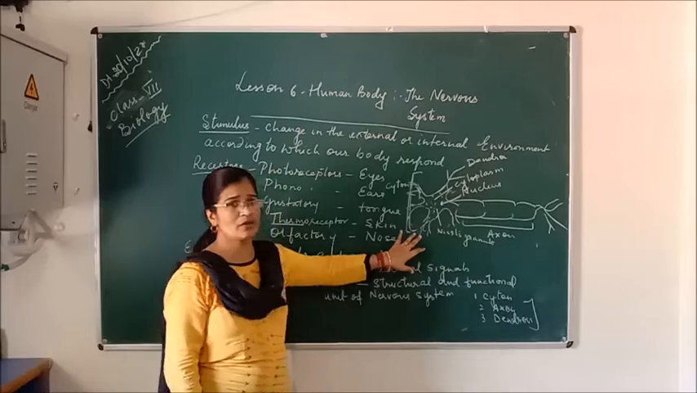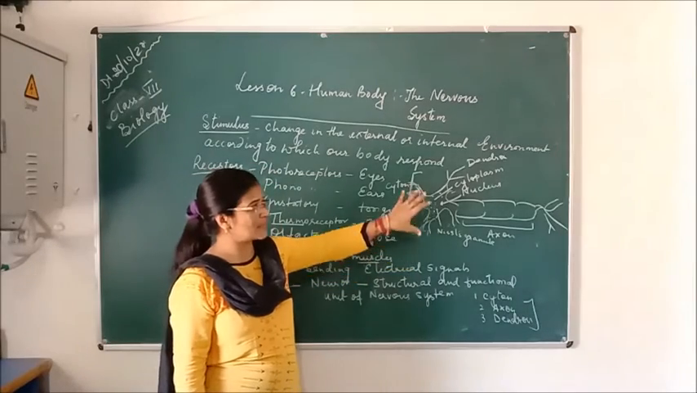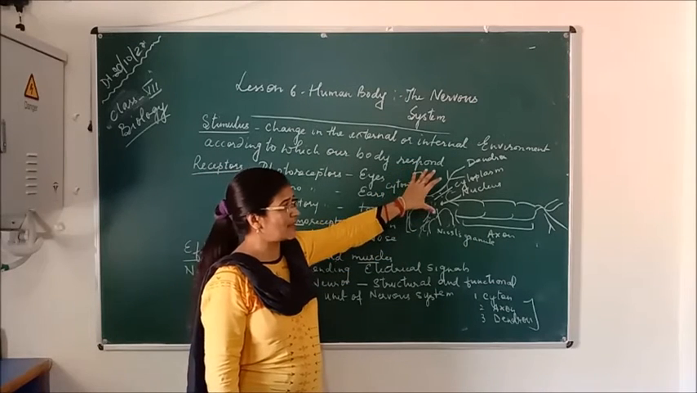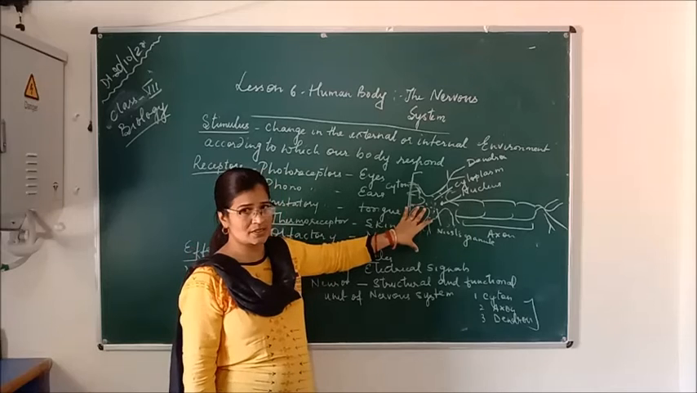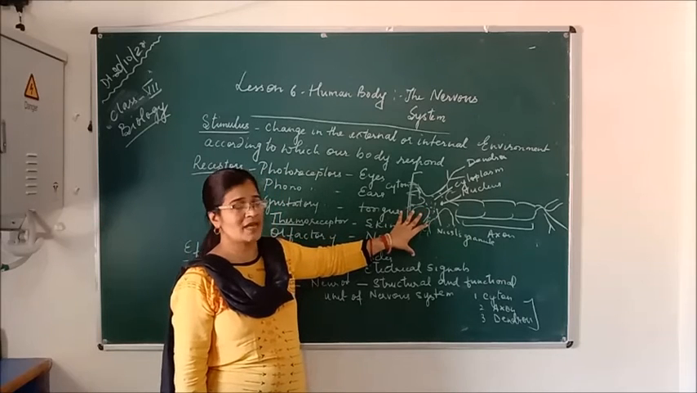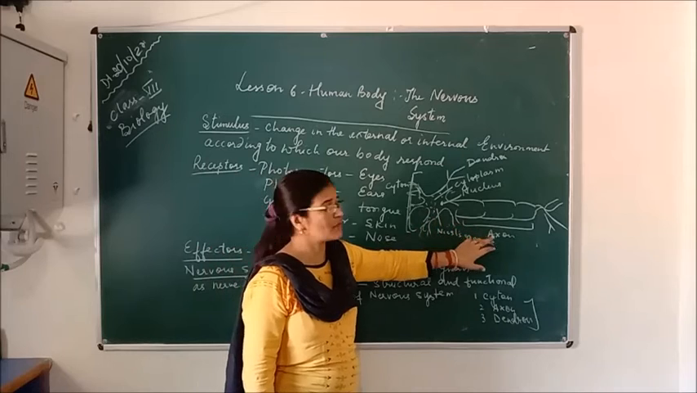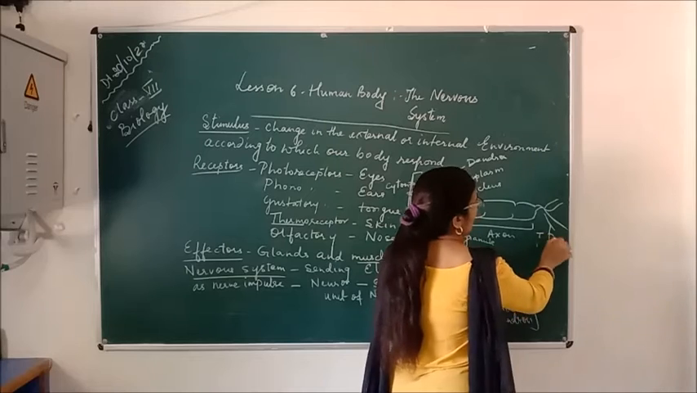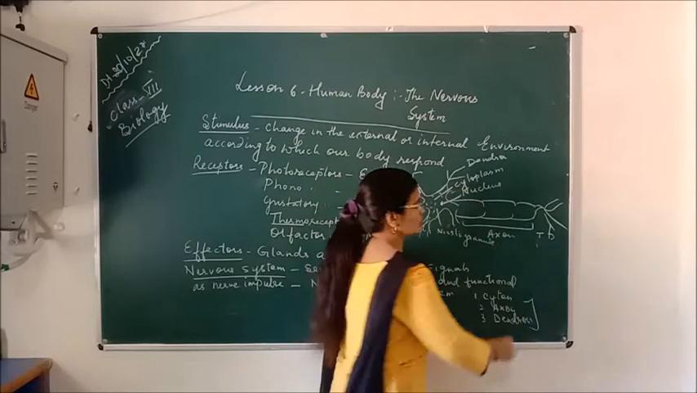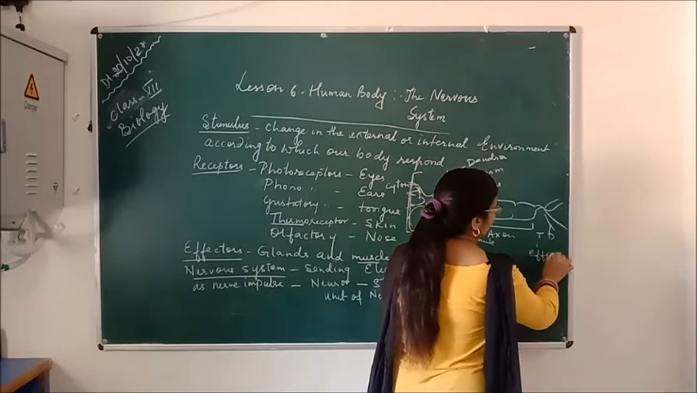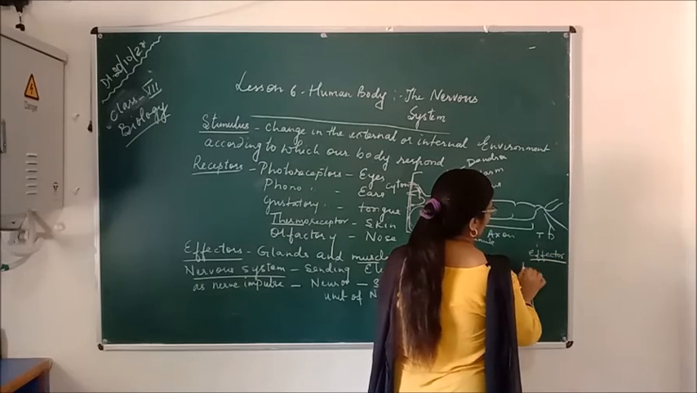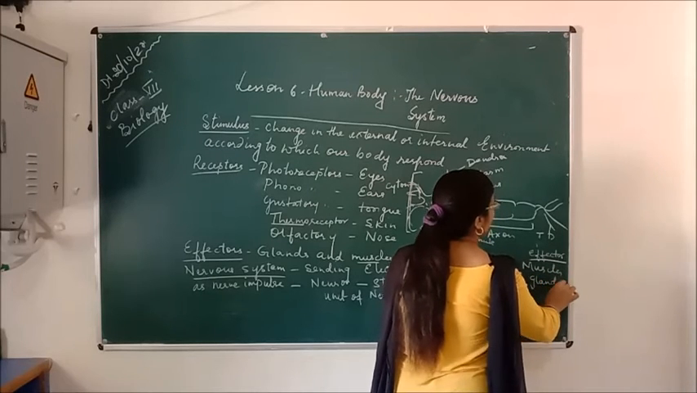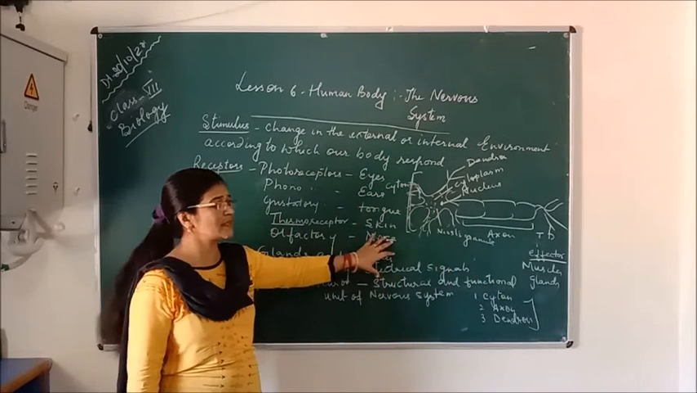The main function of the dendron is that it receives the signals from the receptor organs, and when it receives the signals it transmits them to the cyton, and from the cyton the message is transmitted to the axon, and from the axon it is transmitted to the terminal dendron. From here the message is transmitted to the effector organs. And what are the effector organs? The effector organs are the muscles and the glands. These muscles and glands receive the message, and according to it they react.